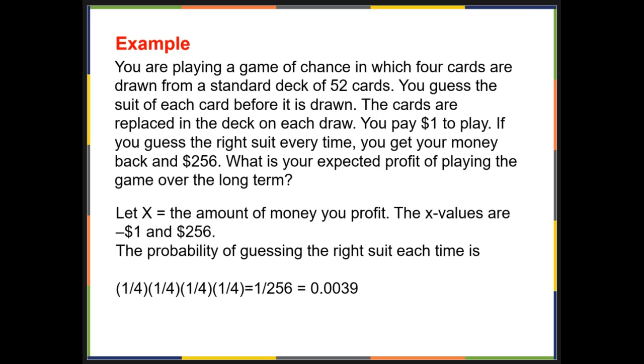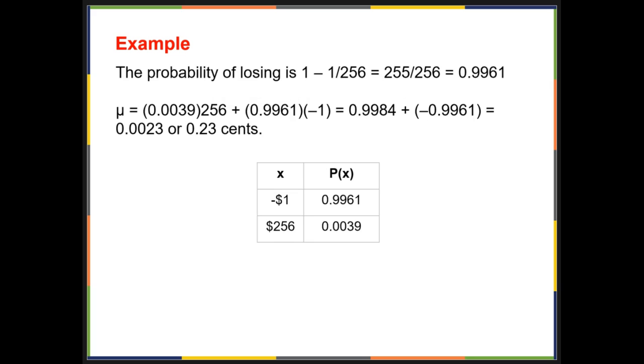So we're going to let x equal the amount of money you profit, and the x values are -1 and 256. So the probability of guessing the right suit each time is 0.0039. So the probability of losing is 0.9961.